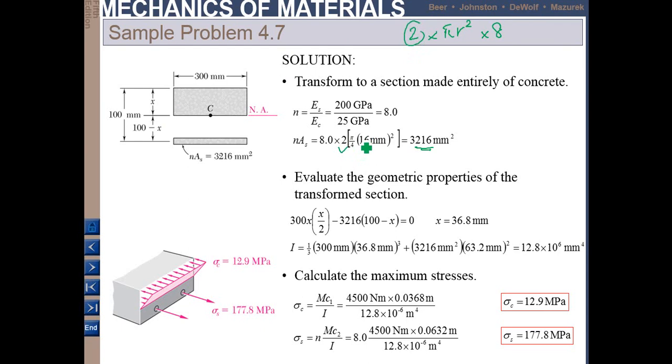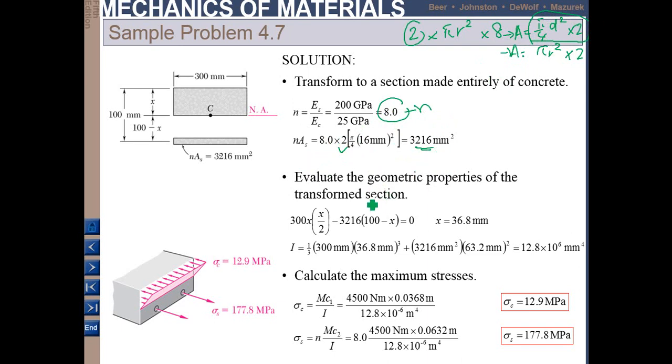And for this one you can use pi over 4 d square, or you can use pi r square, and then you need to times by 2. So either equation that you want to use. In this slide they use pi d square over 4, and then times by 8, because 8 is this n. Okay, so this is the area for the steel.